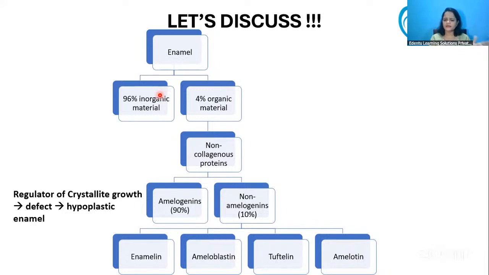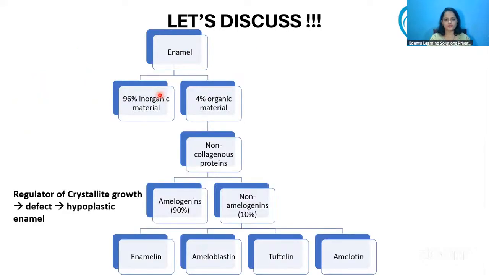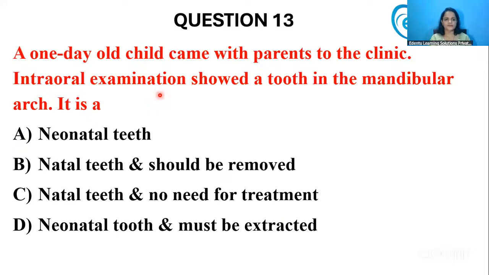So the main thing that it will lead to because of the deficiency of amelogenin is hypoplastic enamel matrix only. Hypomaturation, the other proteins like enamelin and tuftelin, they will also contribute to it. So mainly it will result in hypoplastic enamel matrix.